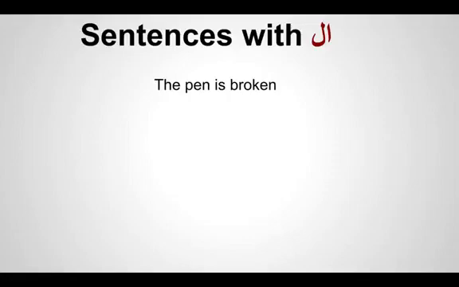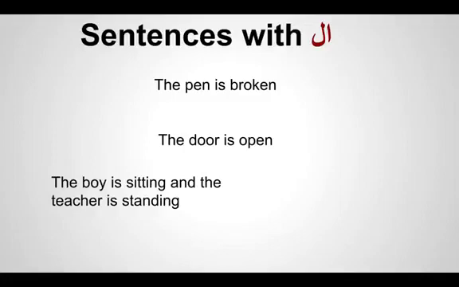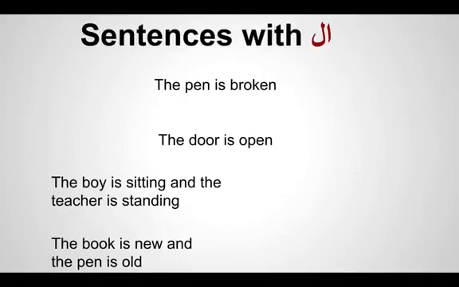If we make simple sentences like the pen is broken, the door is open, the boy is sitting, the teacher is standing, the book is new, the pen is old, you notice that in all these sentences, when we begin, we always use "the", which means a definite article.